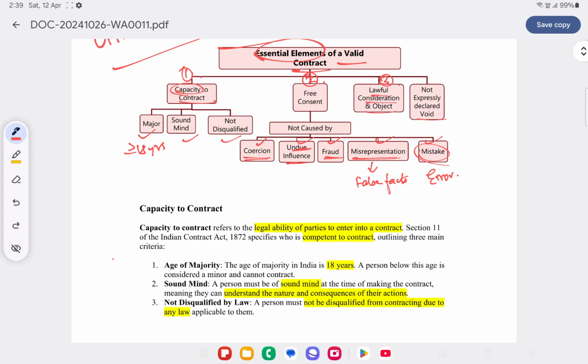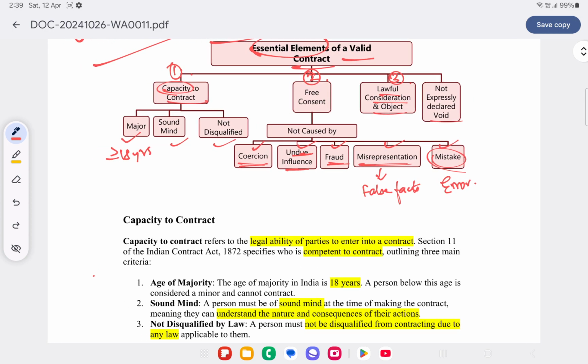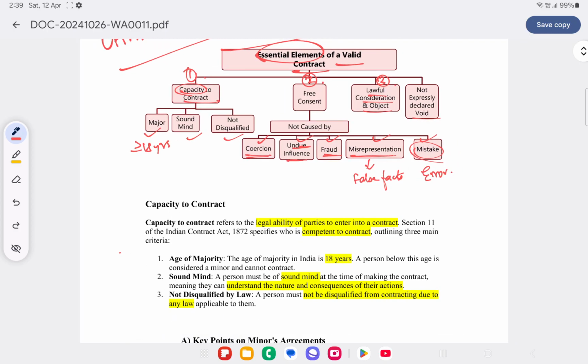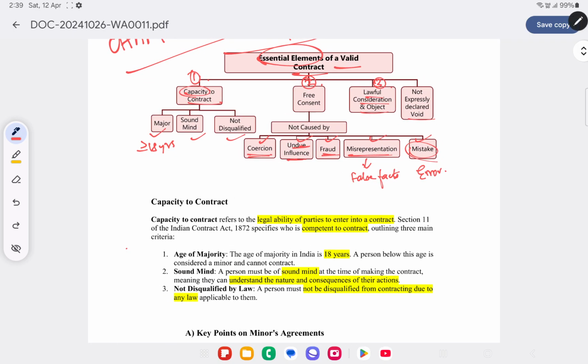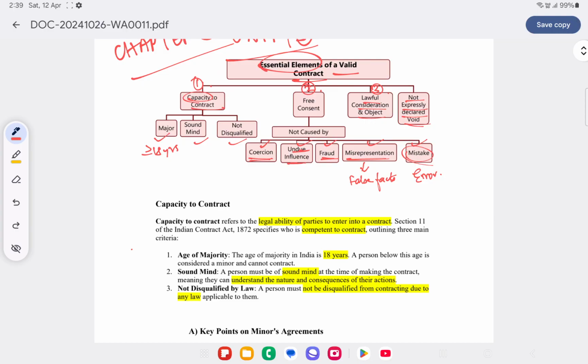Example of unlawful consideration is drugs. If at all a person is agreeing into a contract to sell a particular product, or maybe a house or car, let's take for example, in exchange for drugs, then it's an unlawful consideration. And lawful object means, for example, for purchase or sale of car, if we are entering into a contract, then that's a valid contract. If at all a person enters into a contract to murder some other person, then it's an unlawful object. The purpose or object for which they are entering into a contract is unlawful or is prohibited or forbidden by law. And it should not be expressly declared to be void. And there are certain contracts which are expressly declared to be void. That shouldn't be the case if it has to be a valid contract.